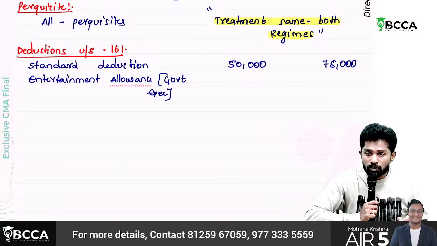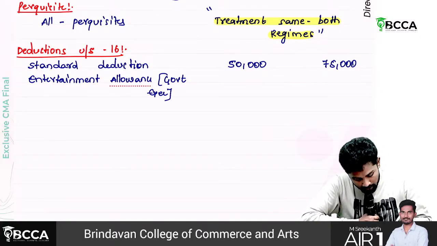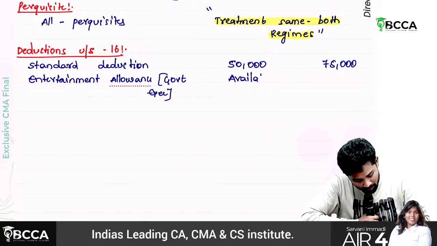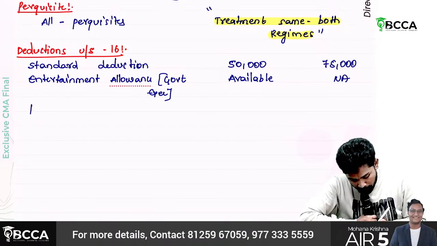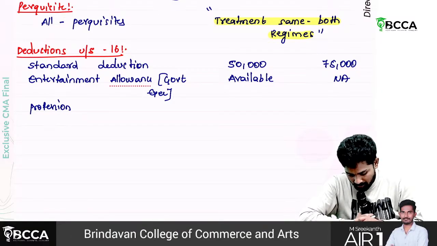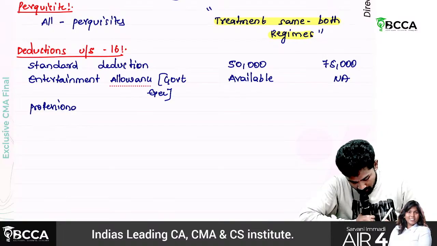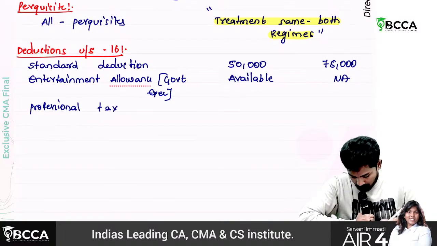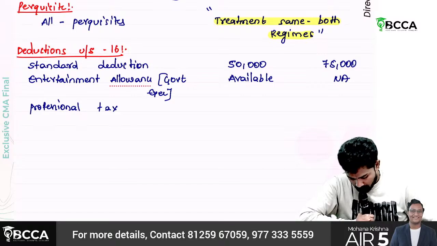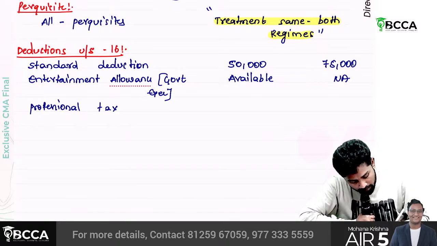Okay. Entertainment allowance to government employees. Here it is available. Here it is not available. Then professional tax. Sir, available for government employees.